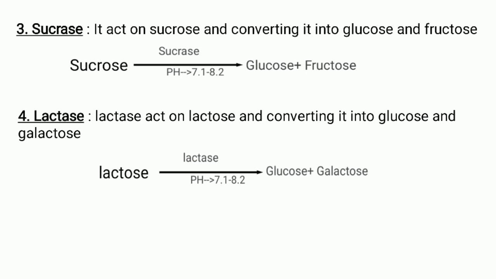And at the end of the intestinal digestion, the polysaccharides are converted into disaccharides and then disaccharides are converted into monosaccharides which are ready to be absorbed.